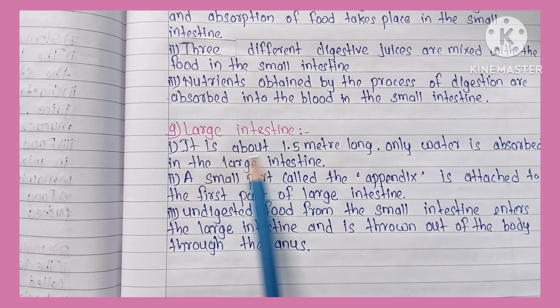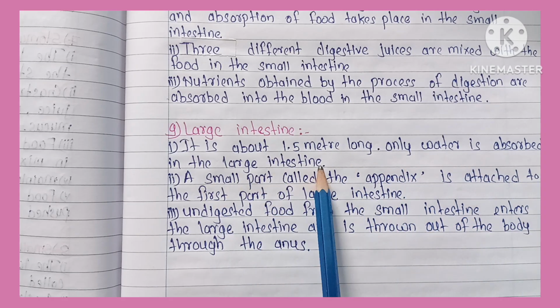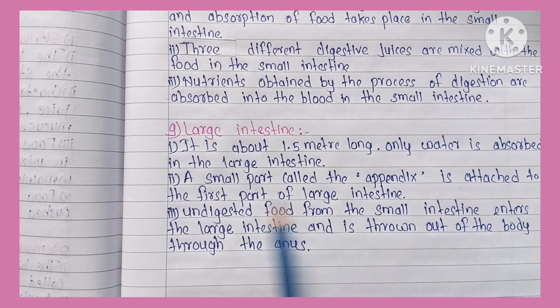Large intestine, it is about 1.5 meter long. Only water is absorbed in the large intestine. A small part called the appendix is attached to the first part of the large intestine. Undigested food from the small intestine enters the large intestine and is thrown out of the body through the anus.